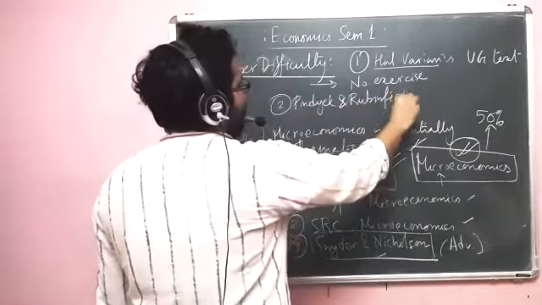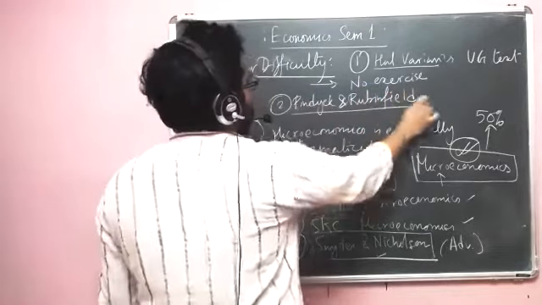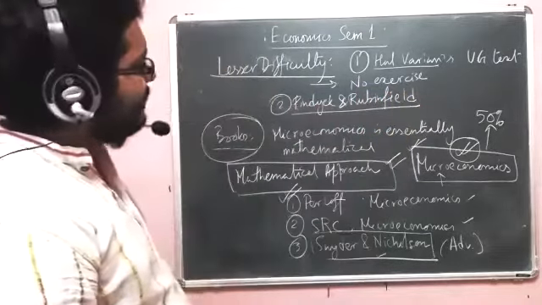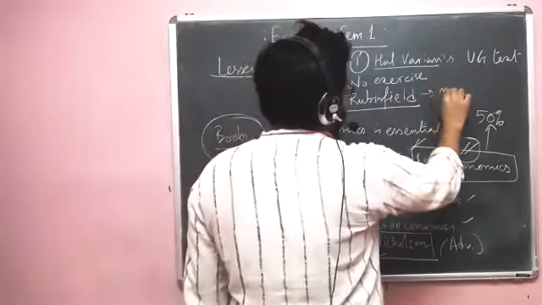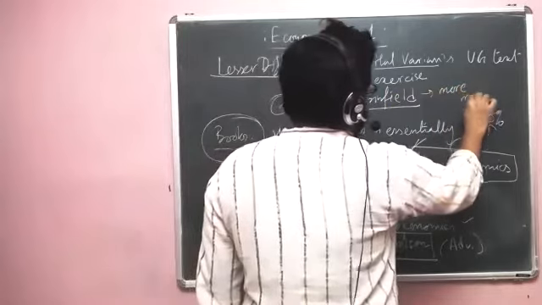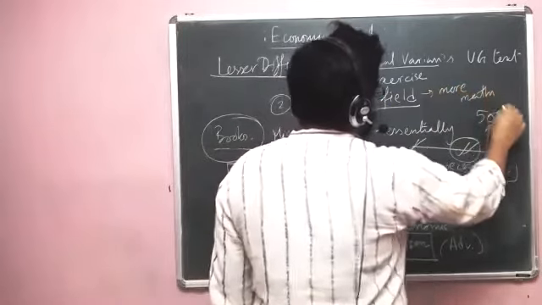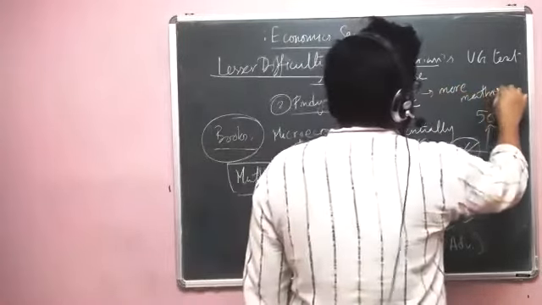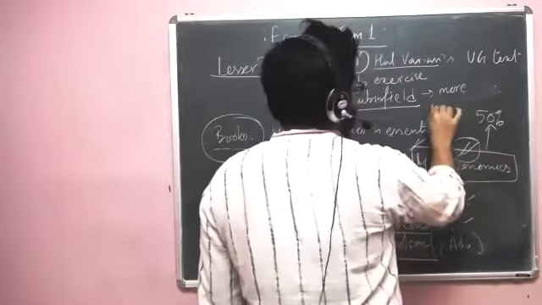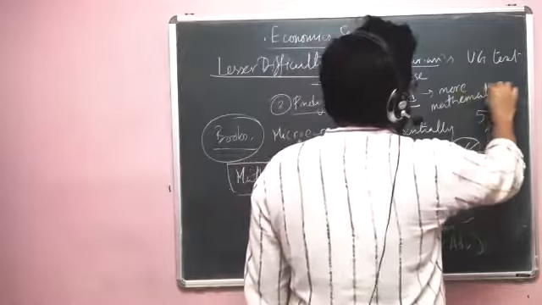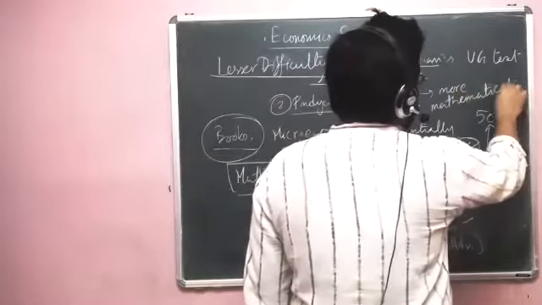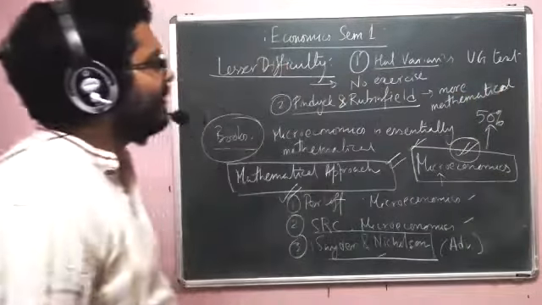So in a way, Pindyck and Rubinfeld is also a simple book. And the advantage of this book is it is slightly mathematical. So it is more mathematical. Obviously not as mathematical as SRC. And introducing SRC in the very first sem actually becomes a little bit difficult. Because when I'm saying something to be mathematical, I'm not really saying that,